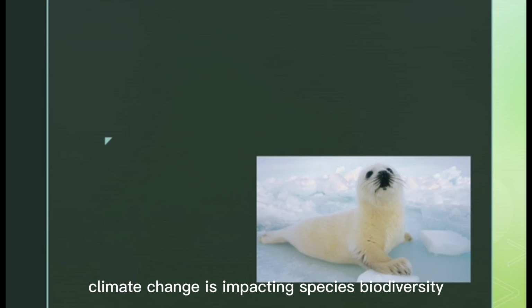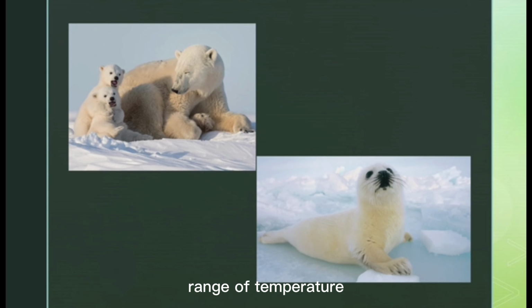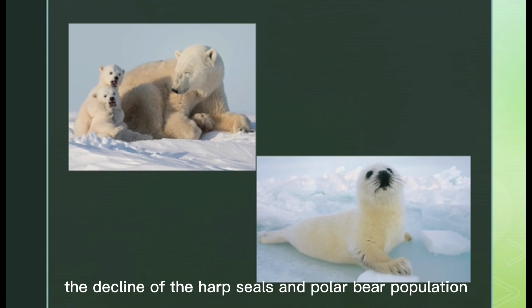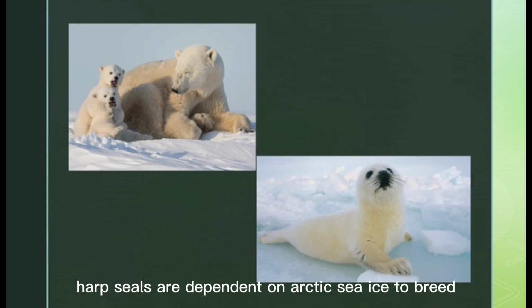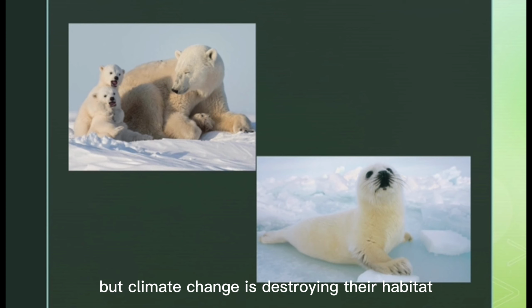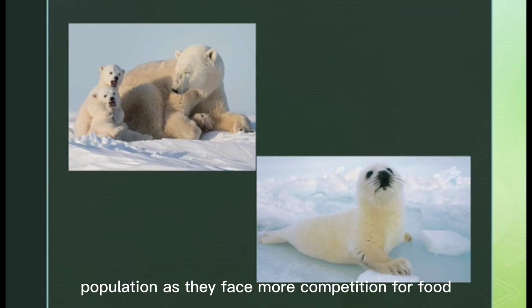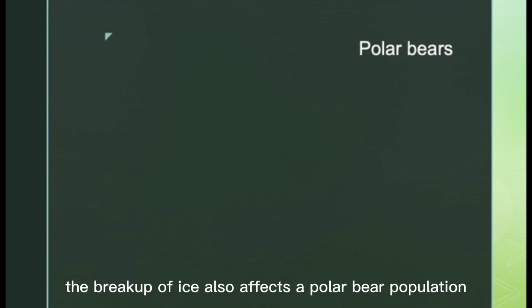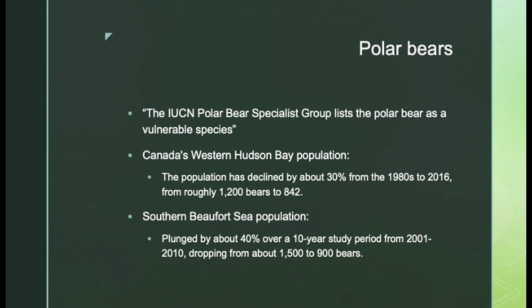Climate change is impacting species biodiversity because species have adapted to a specific tolerance range of temperature. The decline of the harp seals and polar bear population also illustrates climate change's negative impact on species biodiversity. Harp seals are dependent on Arctic sea ice to breed, but climate change is destroying their habitat and poses a threat to raising pups. This also negatively affects the polar bear population as they face more competition for food. The breakup of ice also affects the polar bear population as they now have to swim farther for food.